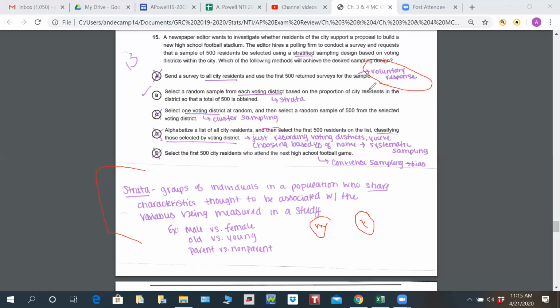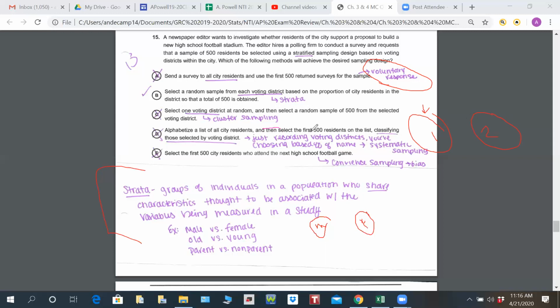Letter B says select a random sample from each voting district based on the population of city residents in the district so that there is a total of 500 obtained. So if I split up based on voting districts, so I've got District 1 and District 2, maybe in this district we've got some wealthier houses, in this district we have less wealthy. Maybe this district is closer to where they'd be building the football stadium, maybe this district is further. So that would be strata because all of those people have something in common. They're in District 1, they're in District 2.